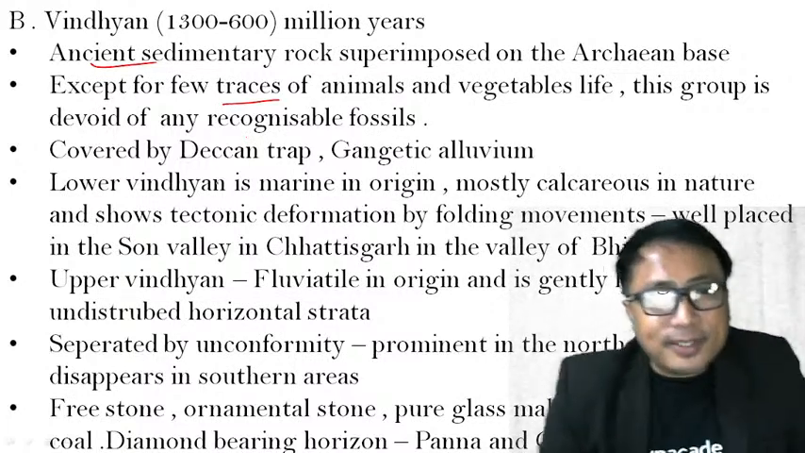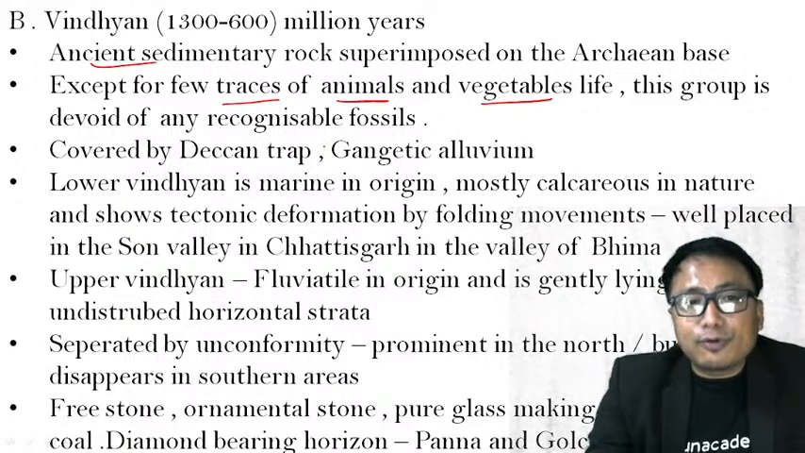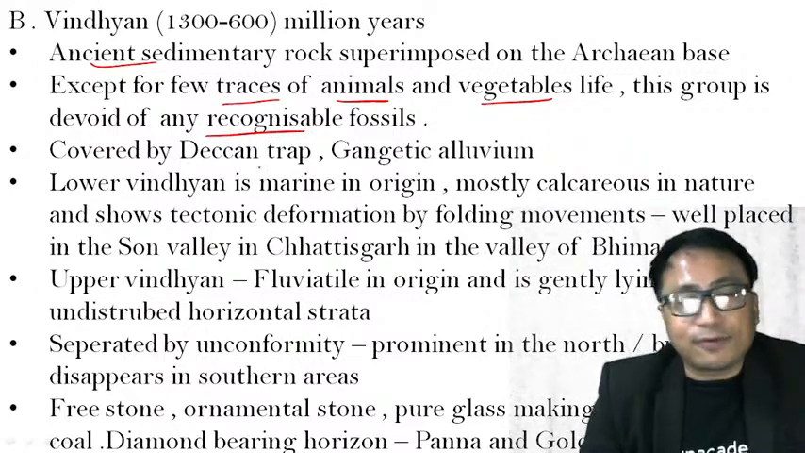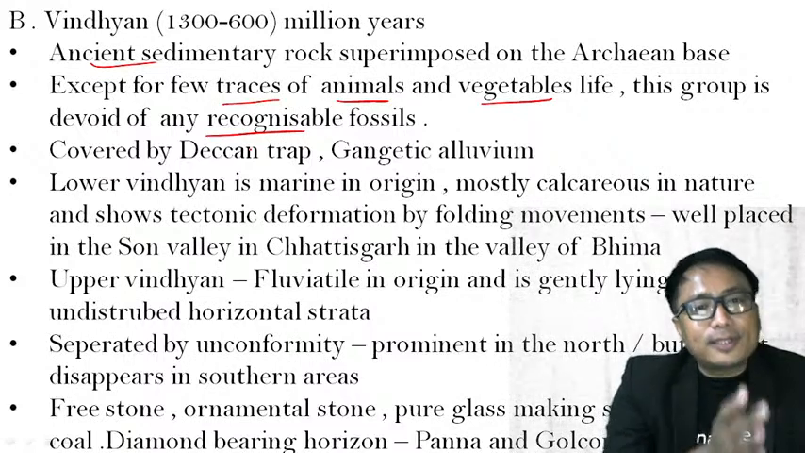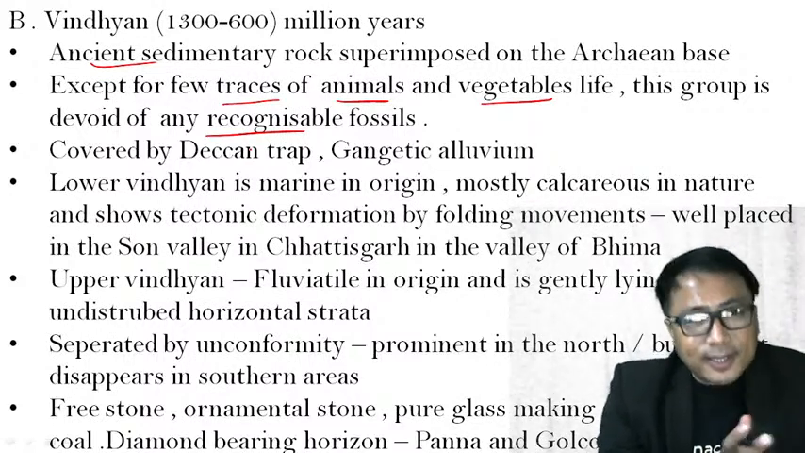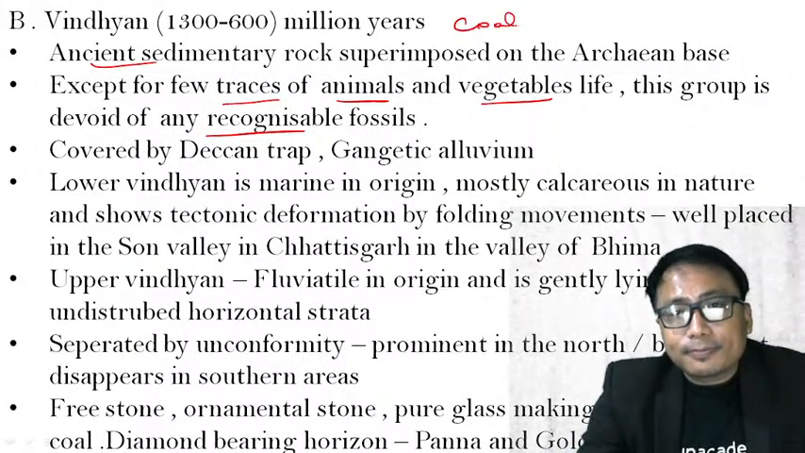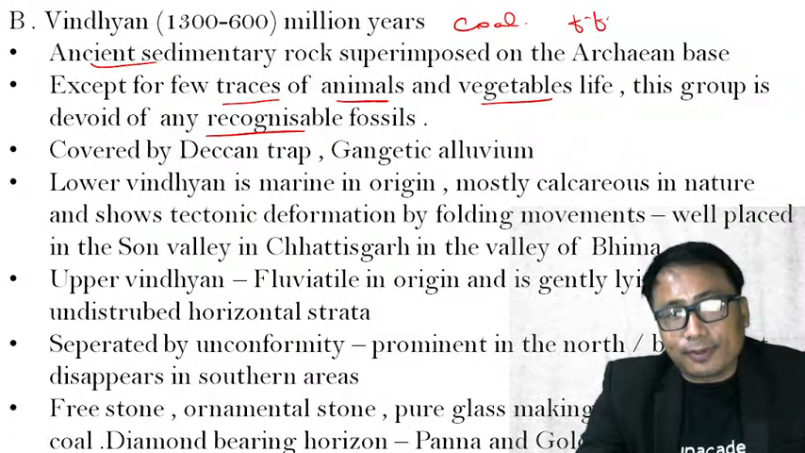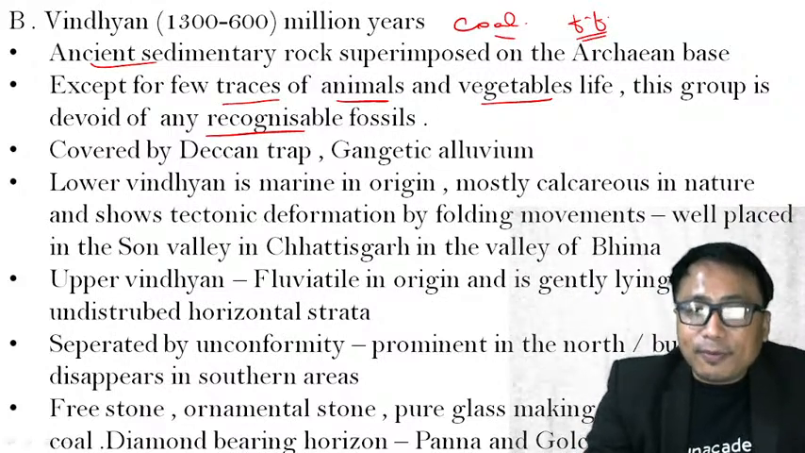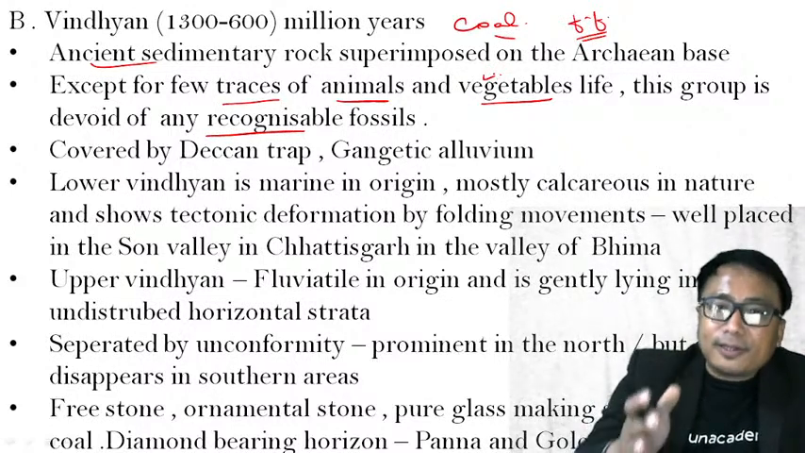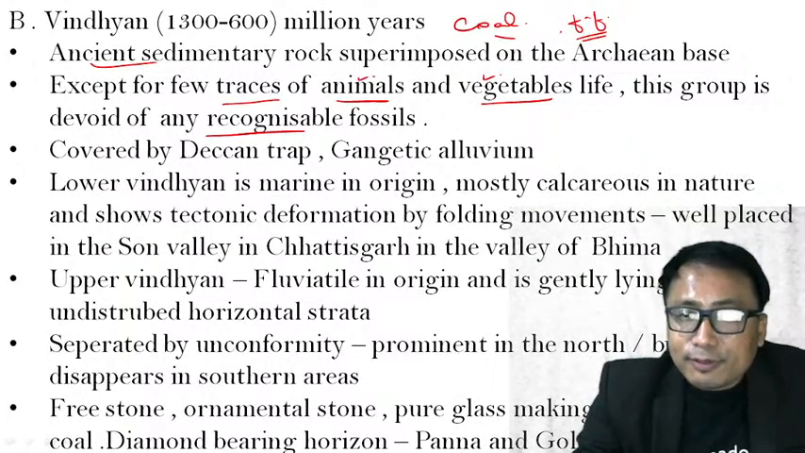Clear? Now, except for a few traces of animals and vegetable life, this group is devoid of any recognizable fossils. Till now, we have been talking about iron ore, cobalt, bauxite. We are not touching on the presence of coal and fossil fuel, that is petroleum. Why? Because coal is from vegetable matter, the decay of plants under high pressure and temperature. Decay of marine organisms gives fossil fuel.